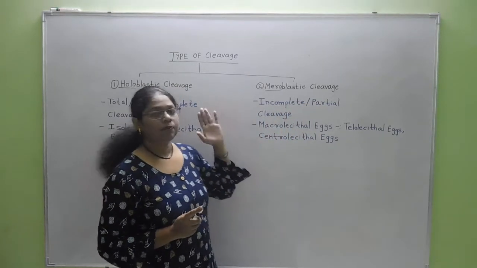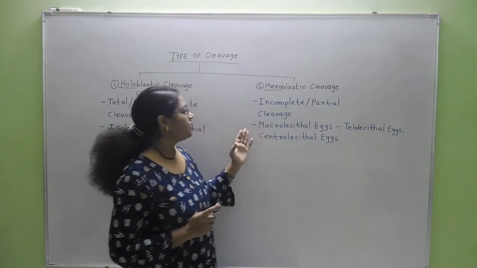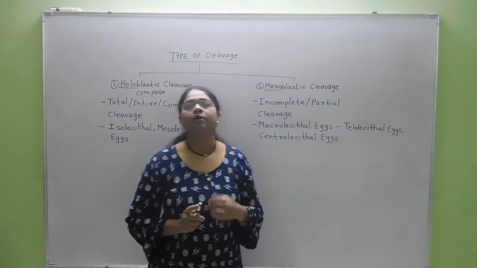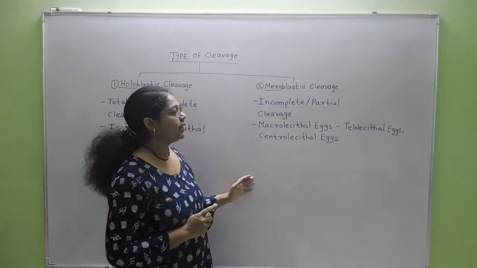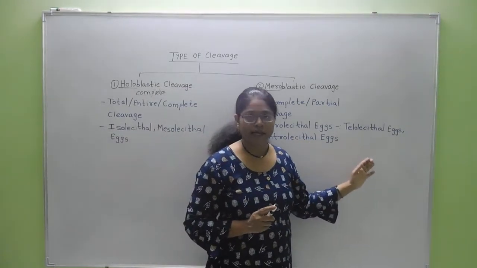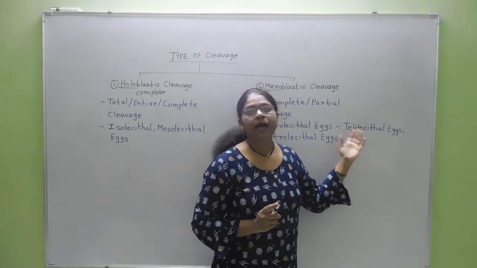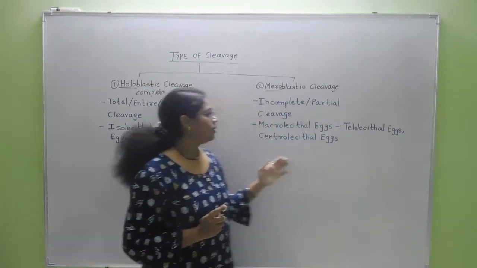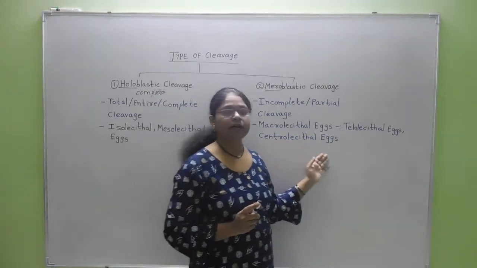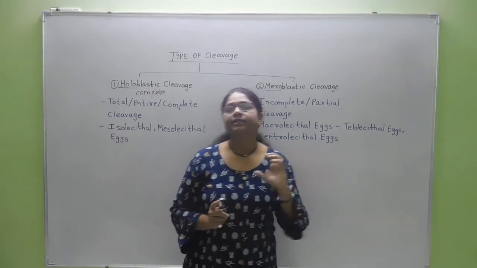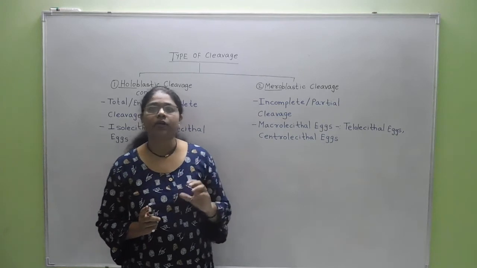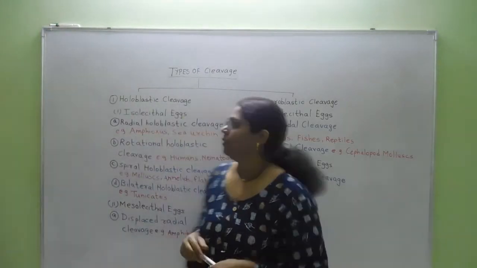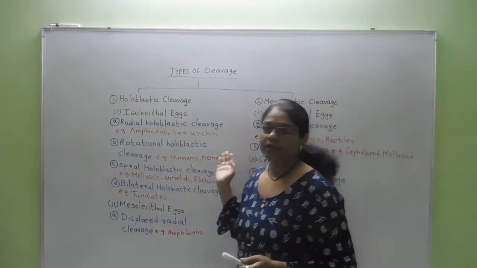Such a type of cleavage takes place in the macrolecithal eggs, that is, the eggs which contain a high amount of yolk, which mainly include telolecithal eggs, which contain a high amount of yolk at the vegetal pole, and the centrolecithal kinds of eggs, where a high amount of yolk is present at the center. These are the types of cleavage.